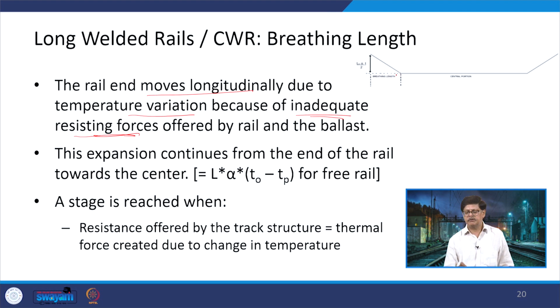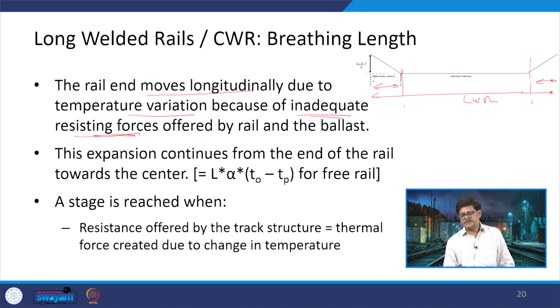So, here if we talk in this particular section, see this is the total LWR maybe we are talking about, and up to this point, this section or this section, there is a movement of the rail, and this movement of the rail is because of the change in the temperature, and because whatever the force which has got generated, it is not being resisted.